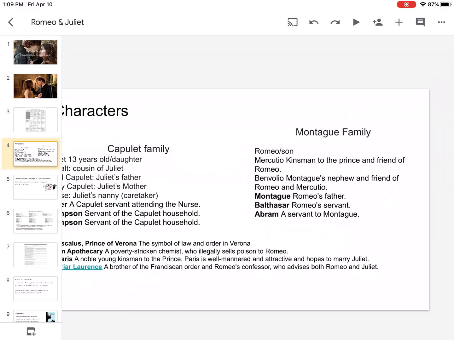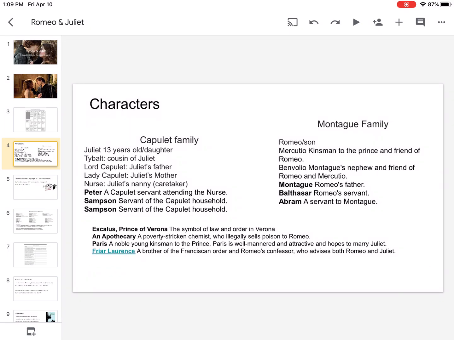So let's see. I split this up so you can refer back to this because sometimes we get the characters mixed up. Some of them look alike to me. So I kind of split them up based on the families, and then the ones on the bottom are characters but not part of these two families, okay?